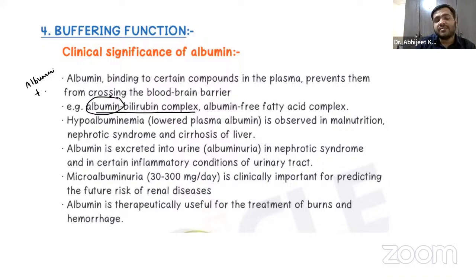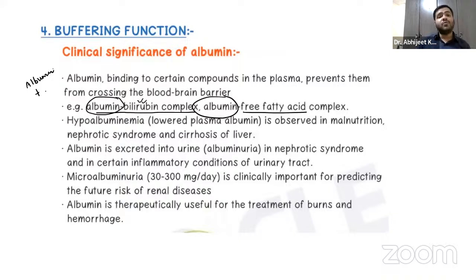This albumin is a plasma protein binding with the bilirubin. We also have the albumin-free fatty acid complex. So what is happening, guys? This albumin is binding with the bilirubin and the free fatty acids, and they are basically preventing these compounds from reaching the brain, because they cannot enter through the blood-brain barrier.